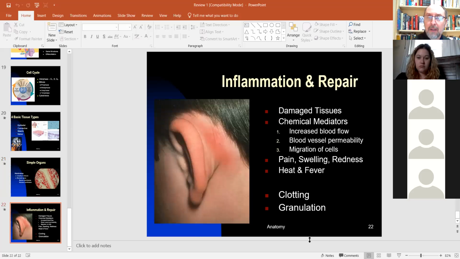And then with inflammation. Inflammation is a damaged tissue. Some sort of chemical like histamine causes changes in blood flow. The blood vessels leak and you get the migration of cells. We all know inflammation. It causes things to swell up, get red and hot and hurt. That's going on there, and that's the response to the injury. All right, so that's the review.